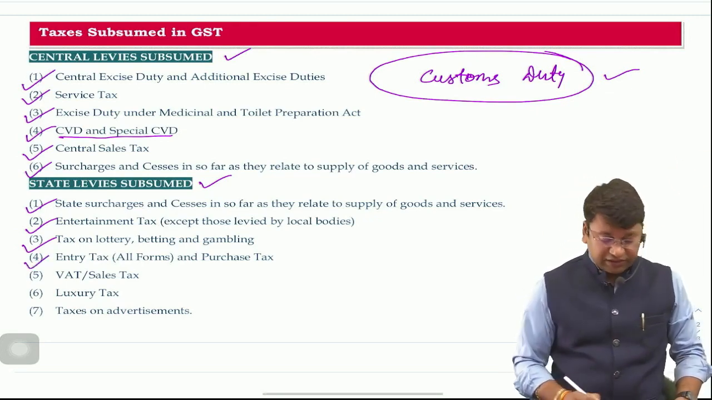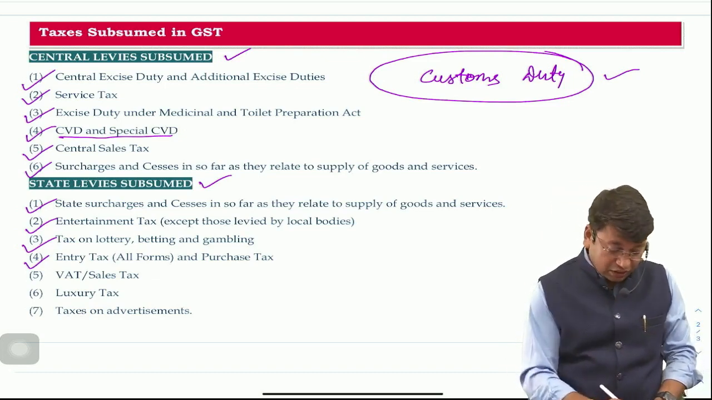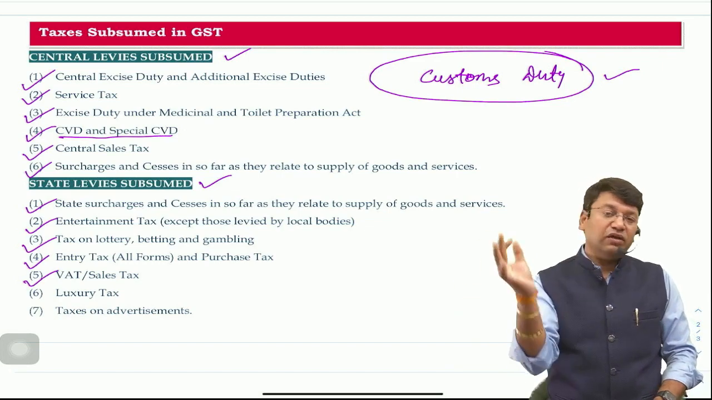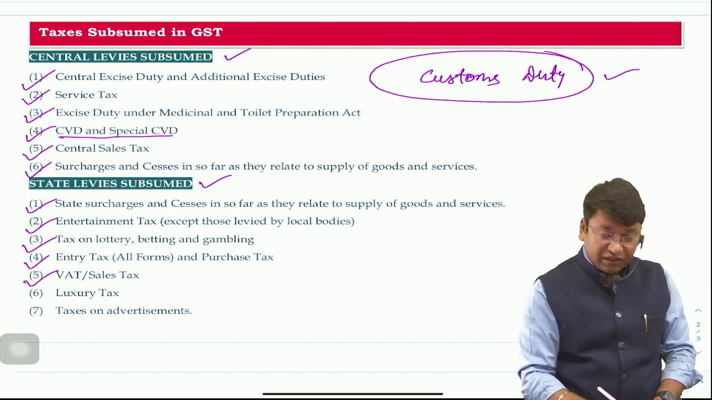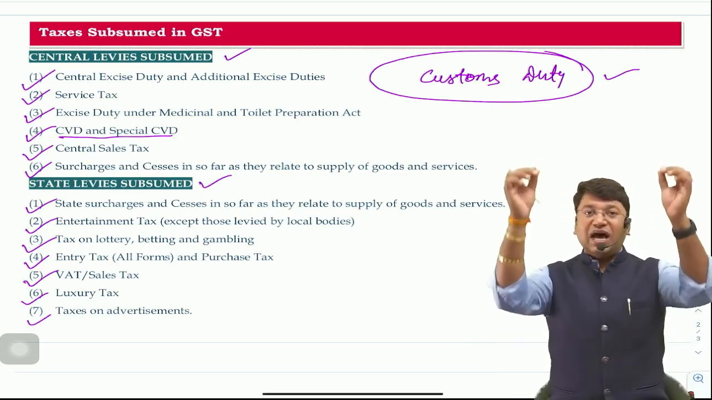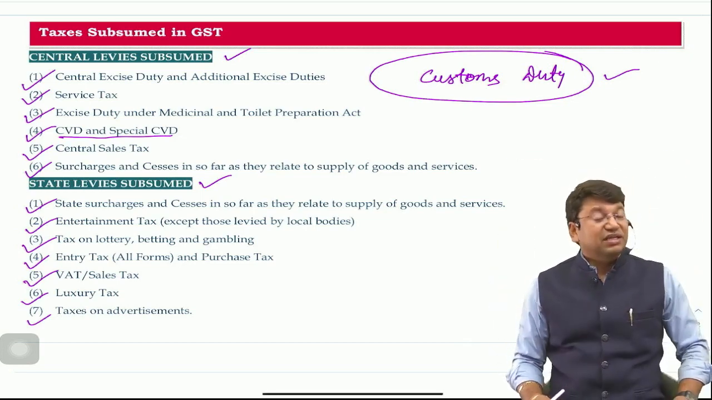Sir, entry tax in all forms and purchase tax. Then VAT and sales tax. One of the major revenues of the state government was VAT and sales tax, which got subsumed in GST. Then luxury tax and taxes on advertisements. These are all taxes which got subsumed in GST.